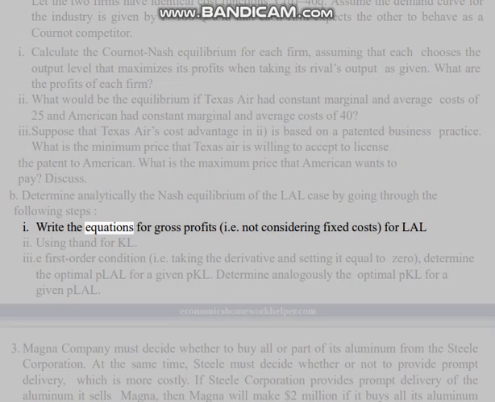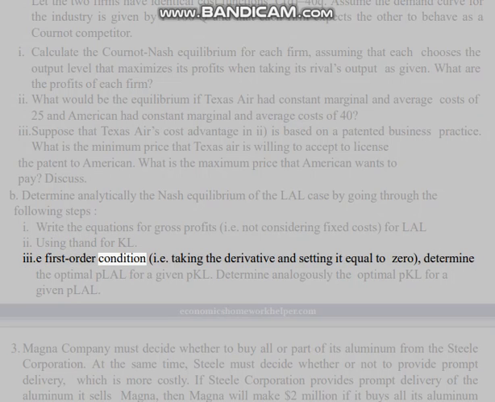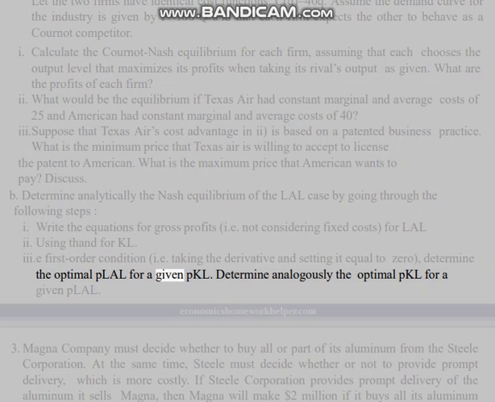B. Determine analytically the Nash equilibrium of the LAL case by going through the following steps. 1. Write the equations for gross profits, i.e. not considering fixed costs, for LAL. 2. Do the same for KL. 3. Using the first order condition, i.e. taking the derivative and setting it equal to 0, determine the optimal PLAL for a given PKL. Determine analogously the optimal PKL for a given PLAL.